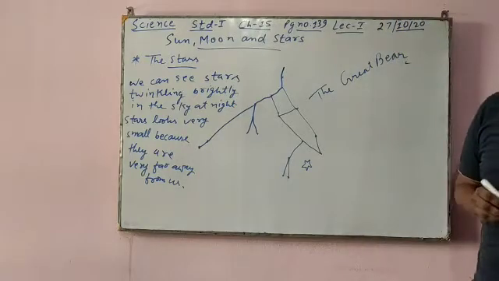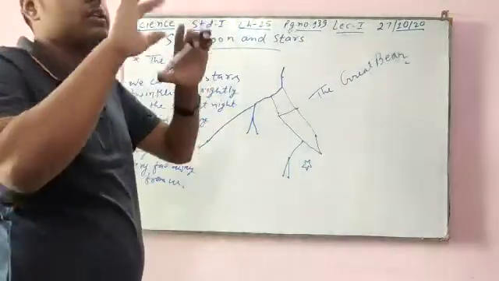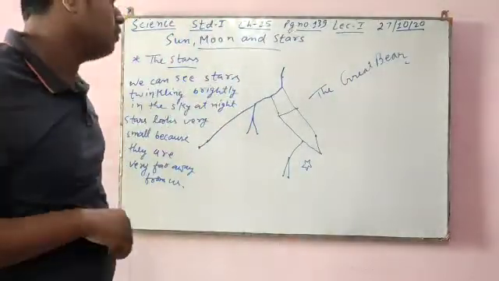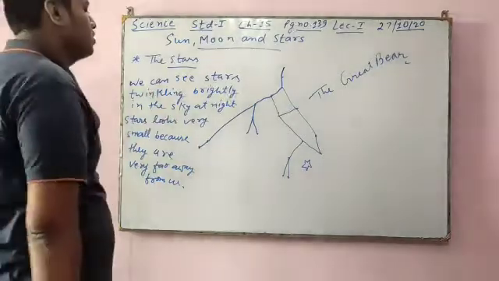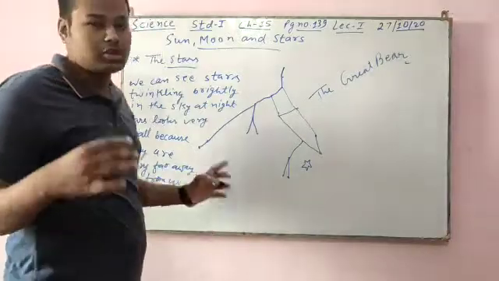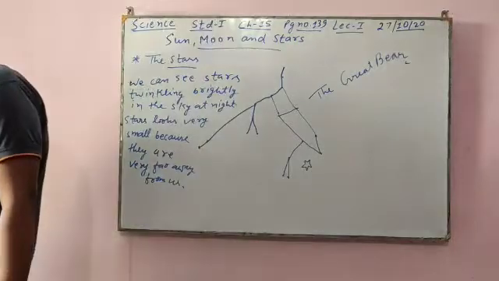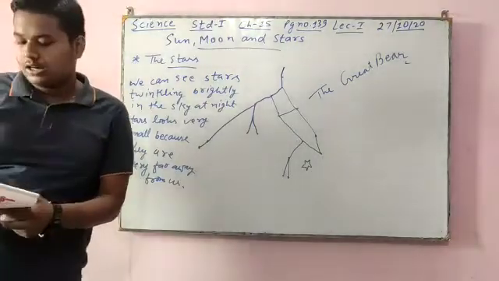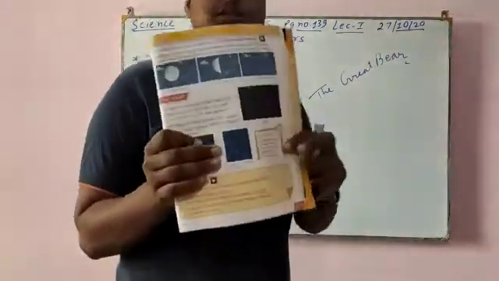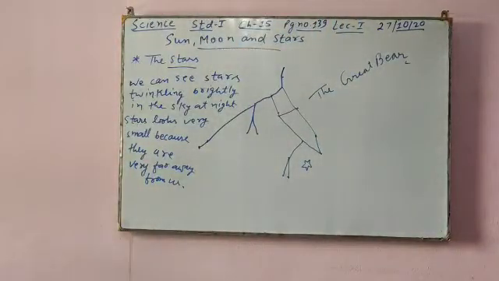Whenever we see a group of stars or a starry night, we assume that they form some picture, but we don't know the actual name of the picture. If you see this type of pattern in the sky at night when a group of stars forms, this pattern is known as the great bear. One more pattern is called the hunter. As you can see, I am showing the picture. Sometimes it looks like a lion, sometimes it looks like a human, some man, some god.